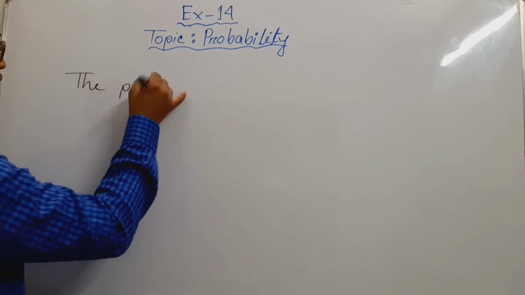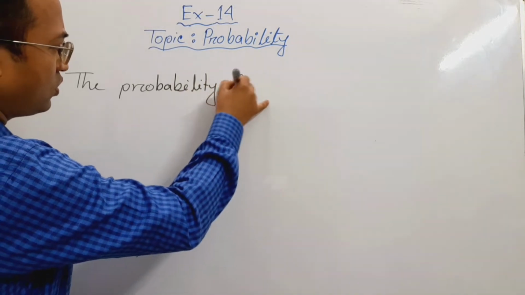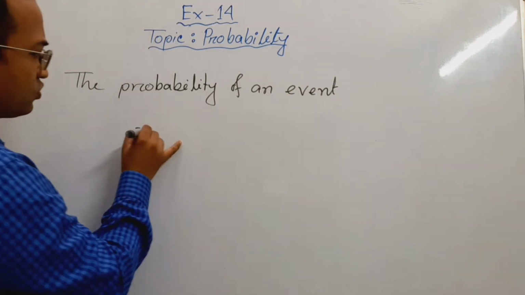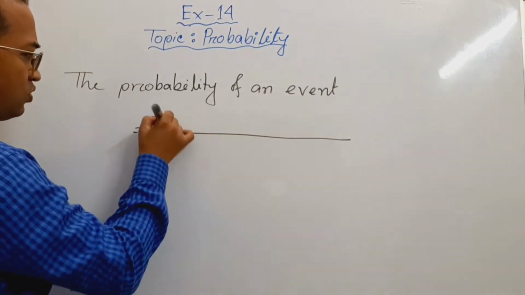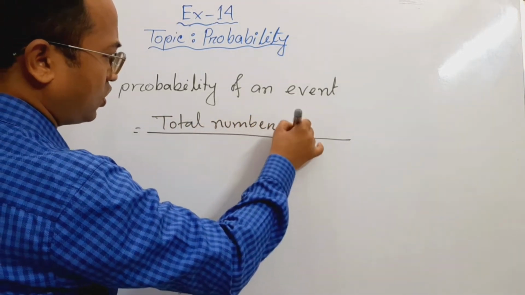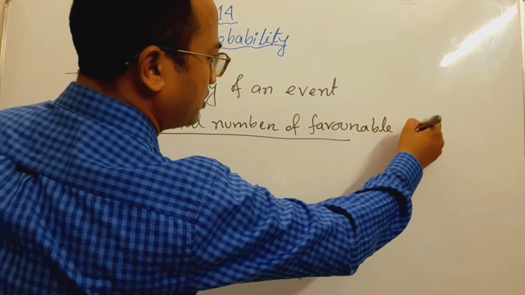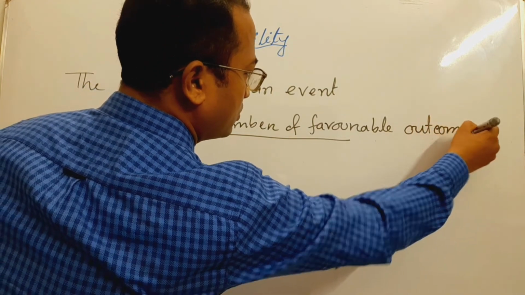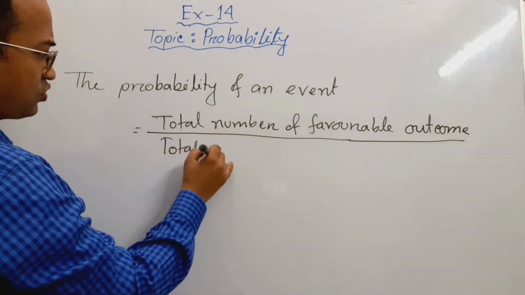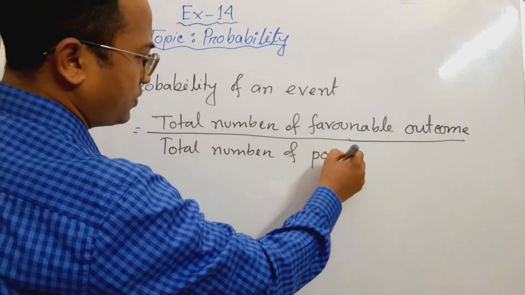The probability of an event is equal to the total number of favorable outcomes divided by the total number of possible outcomes.